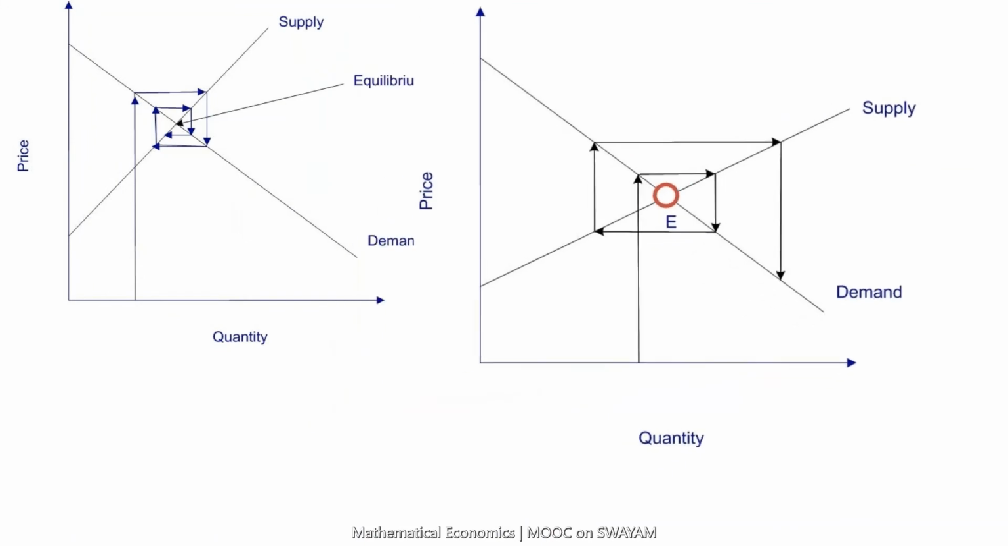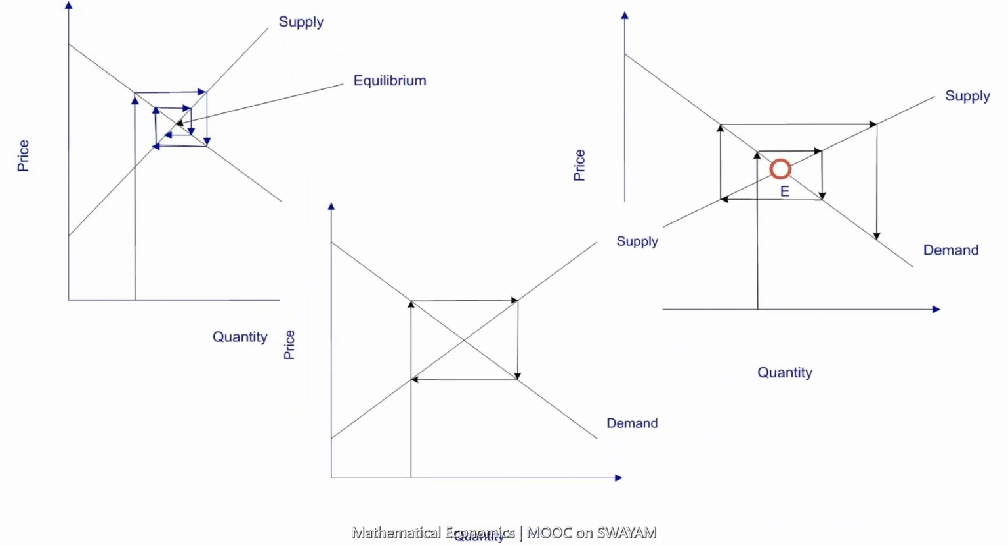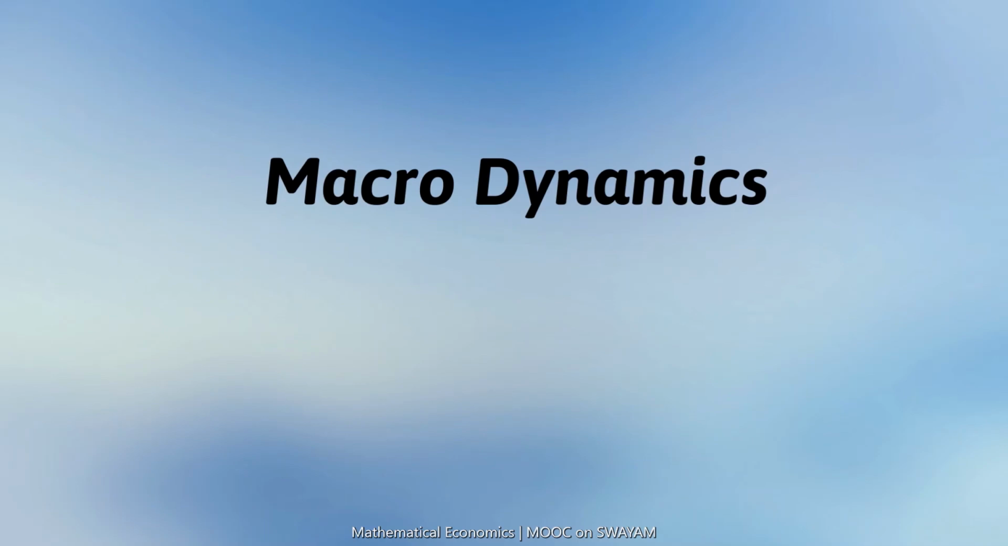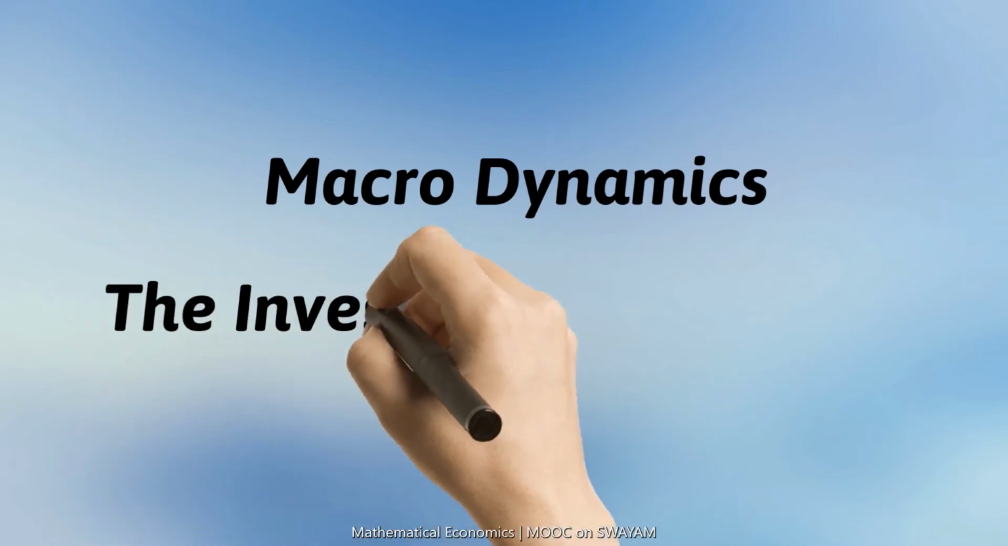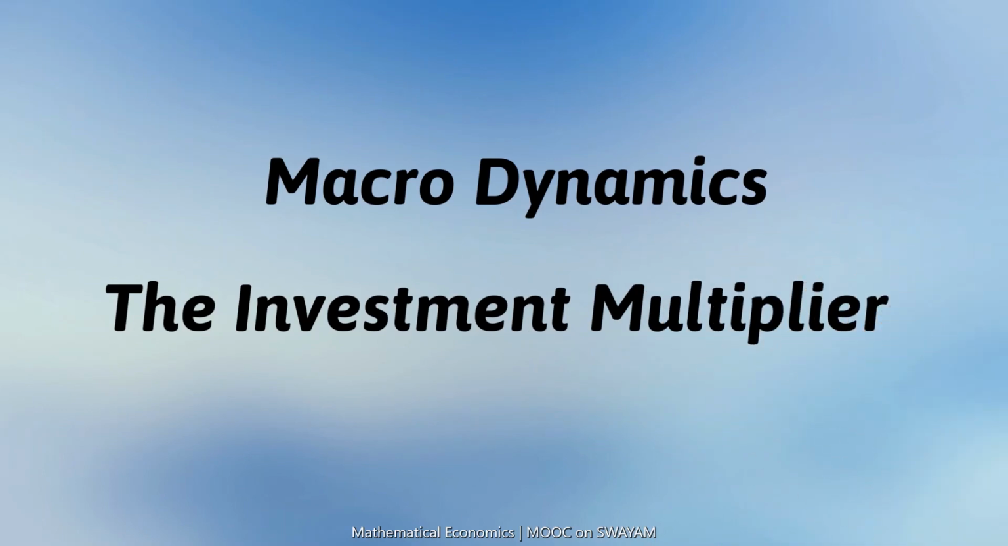Observe the three figures of convergent, divergent, and constant equilibrium. What do you think is the reason for the difference in the path of equilibrium? Macrodynamics deals with macroeconomic variables. The investment multiplier is an example of macrodynamics.